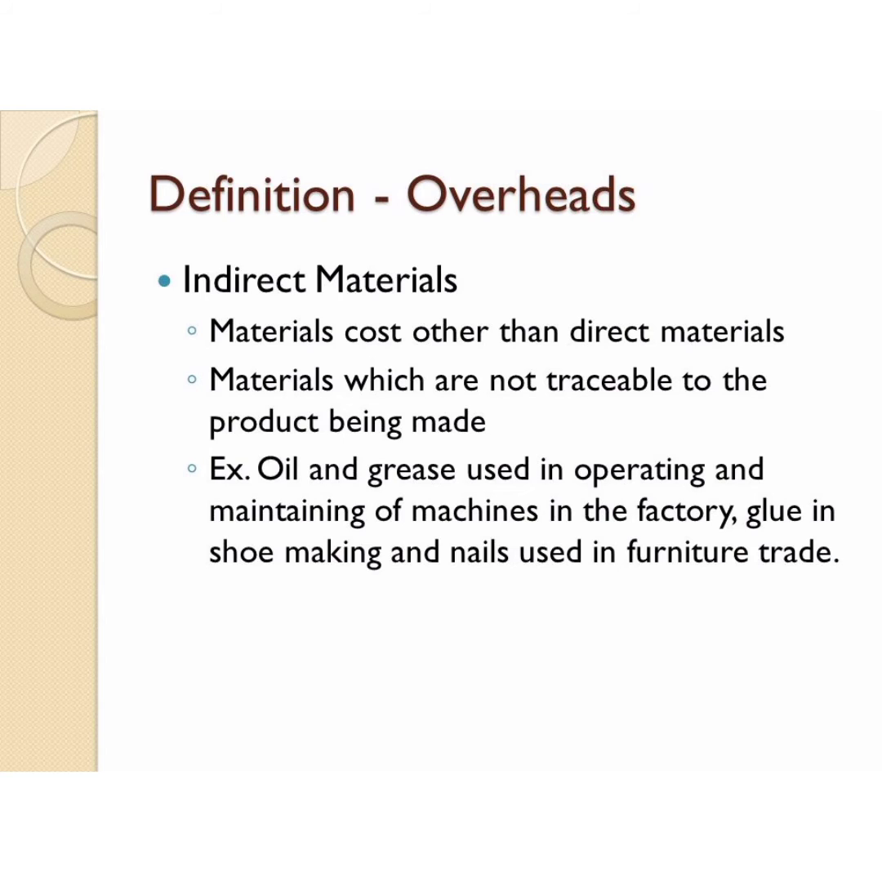For example, if we want to produce a product, we want the machine. For the working of the machine we have to give some oil, grease, like that. Then if you are producing leather items like bag, purse or shoe, leather is the direct material. Besides that there are so many indirect materials, like thread, glue or needle. That kind of material comes under indirect material.